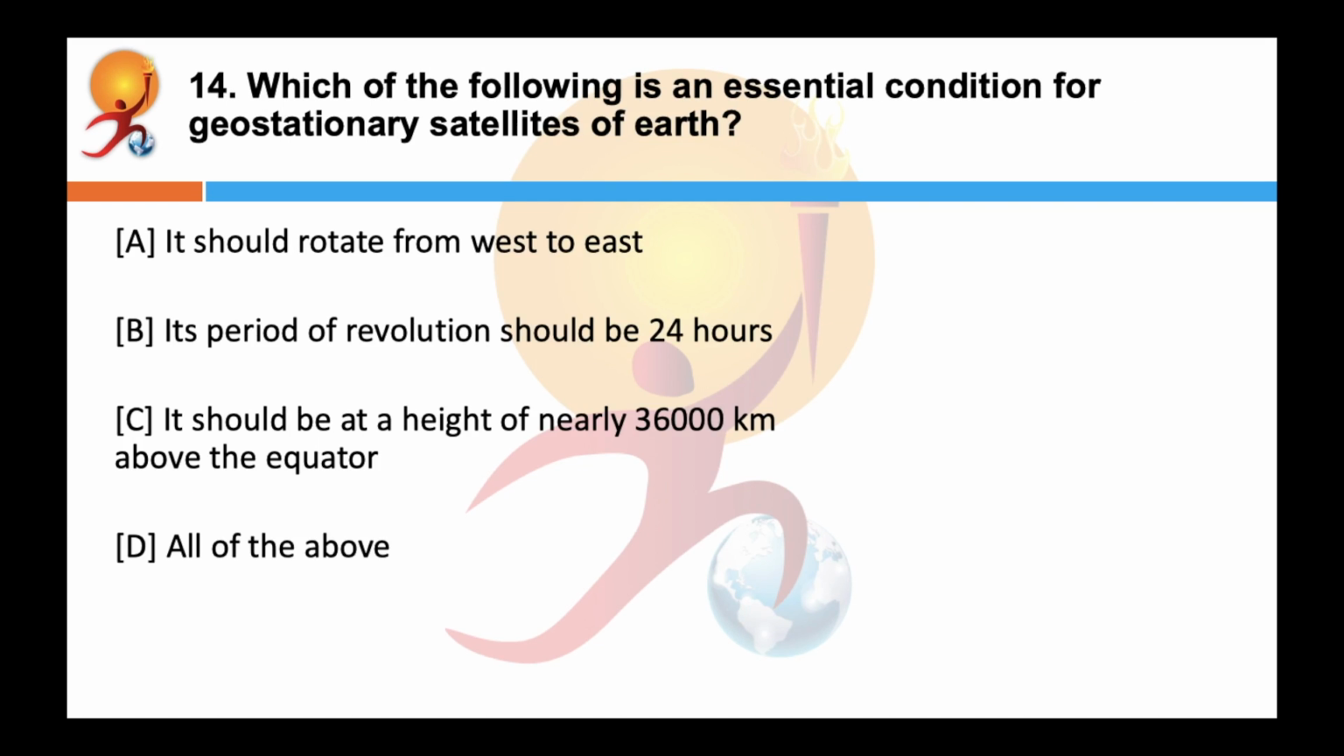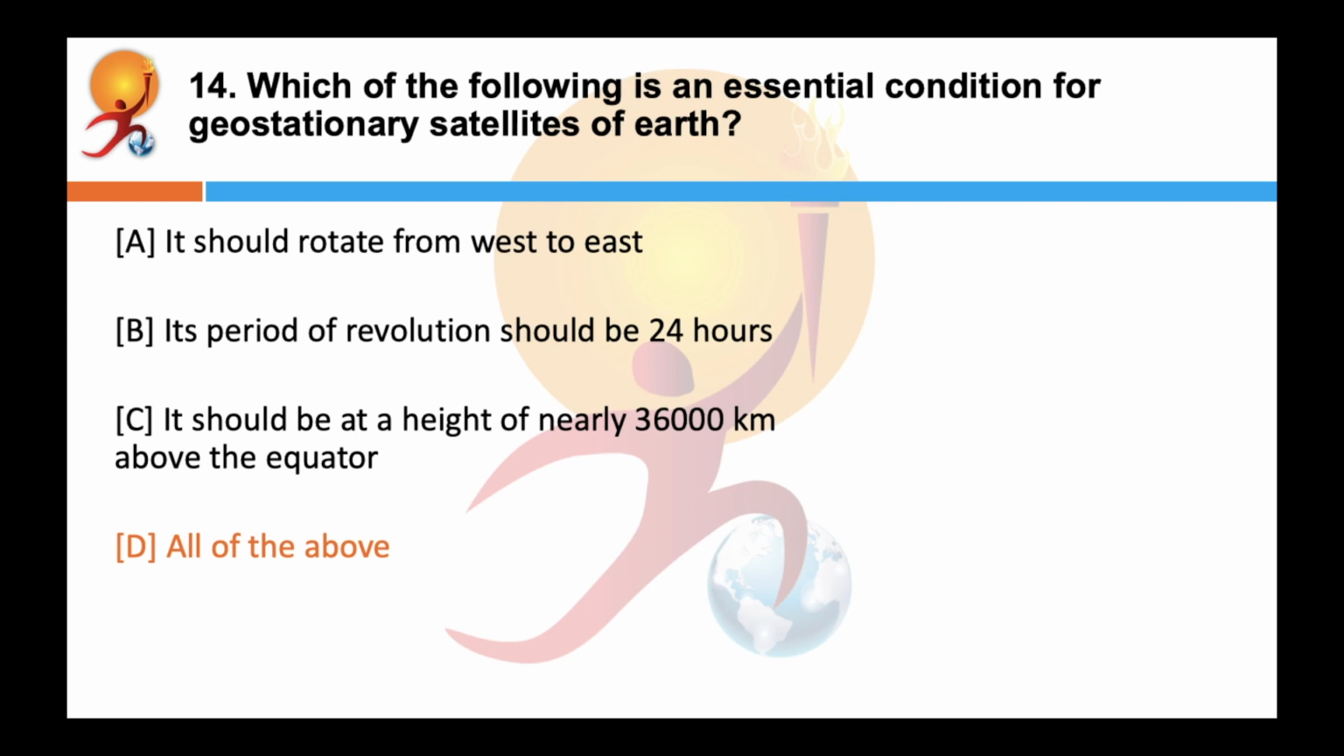Which of the following is an essential condition for geostationary satellite of Earth? Correct answer is all of the above. So the essential conditions for geostationary satellite of Earth, its sense of rotation should be same as that of the Earth. That is, it should rotate from west to east.